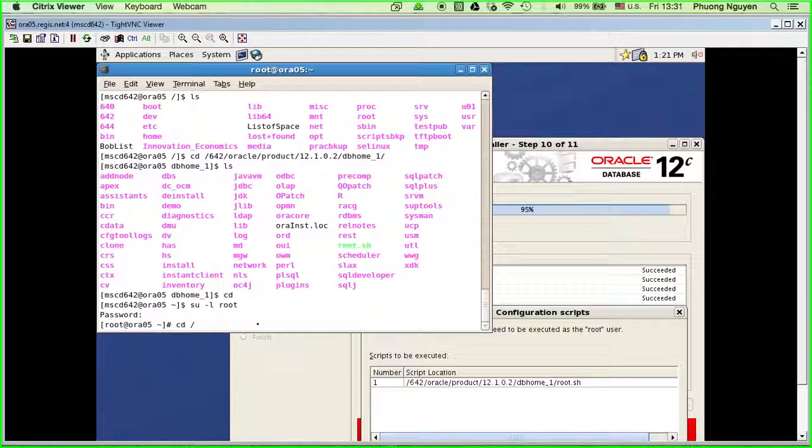Now I'm cd back to 64, Oracle, product, 12.1.0.2 db home.